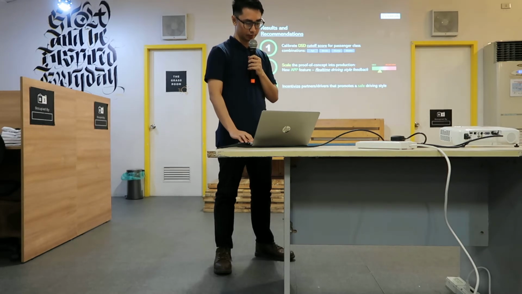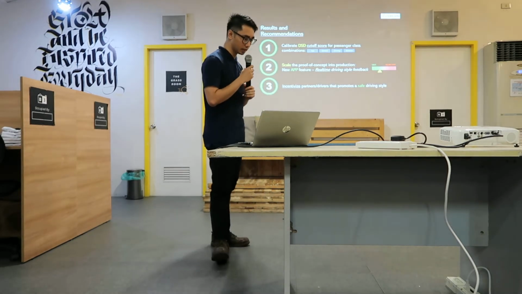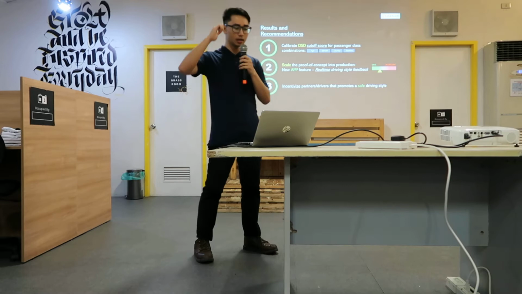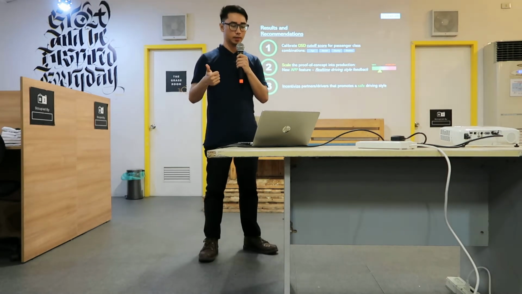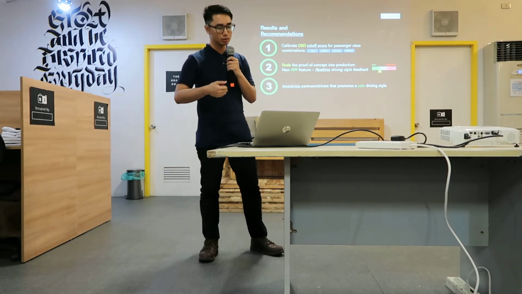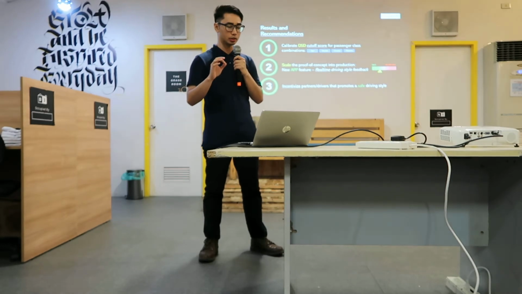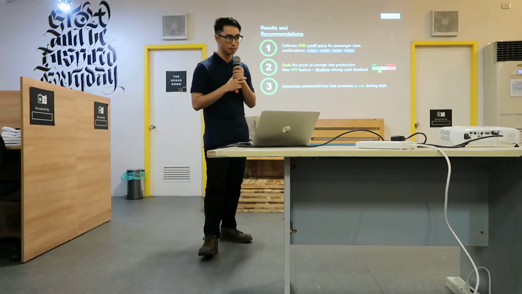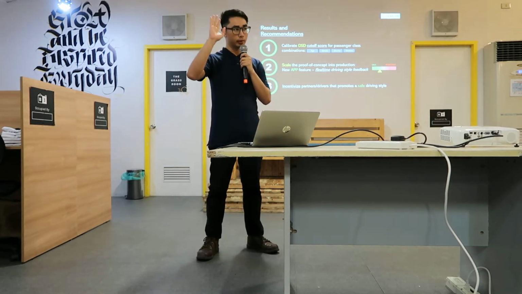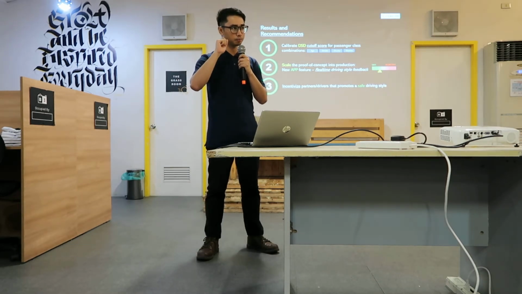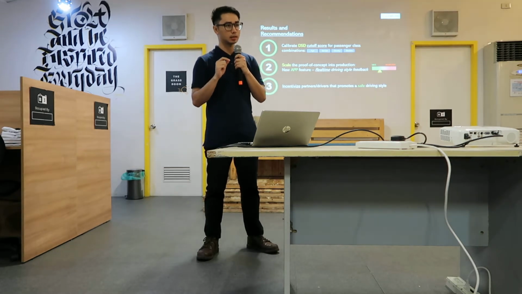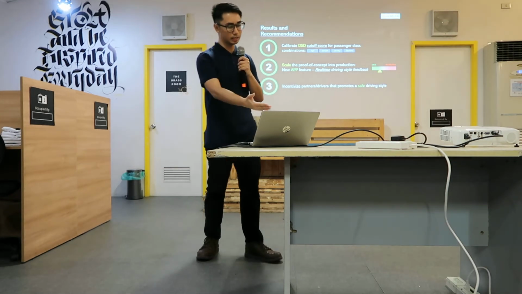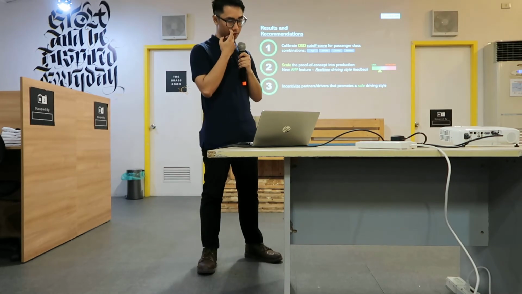Let me now jump into results and recommendations. Recommendation number one is that we can calibrate the DSD cutoff score with respect to passenger class combinations. For example, we can classify our passengers with respect to age, gender, country, etc., because I think we can all agree that risk perception is subjective to these kinds of variables.